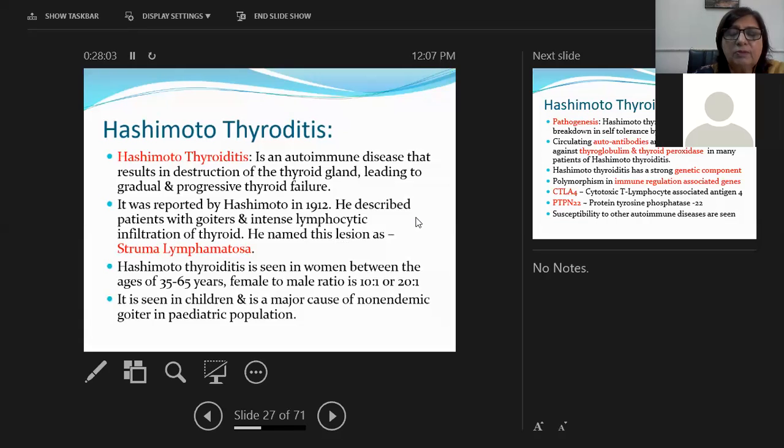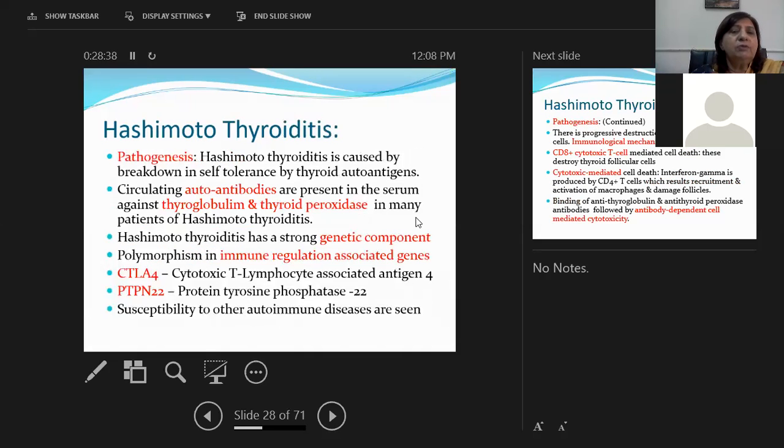So I hope Hashimoto's thyroiditis is clear. It is a condition where there is destruction of thyroid follicles because of an autoimmune mechanism. We see autoantibodies in the serum of these patients. Hashimoto thyroiditis was described by Hashimoto in 1912 when he saw large thyroid glands of females with lymphocytic infiltrate as well. It is a disease of females between the ages of 35 and 65 with a female to male ratio of 10:1 or 20:1. Sometimes it is seen in children as a part of non-endemic goiter as well.